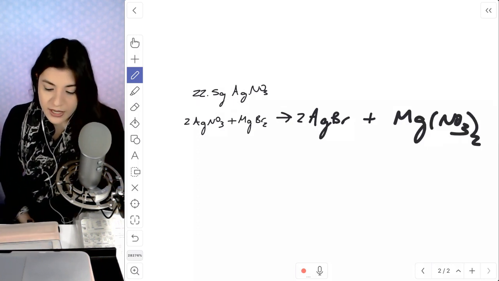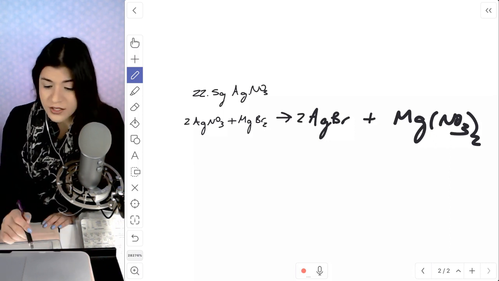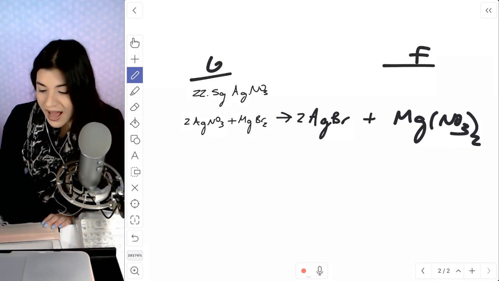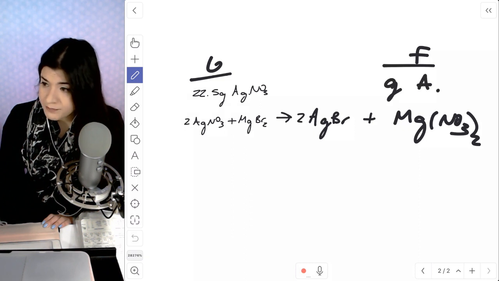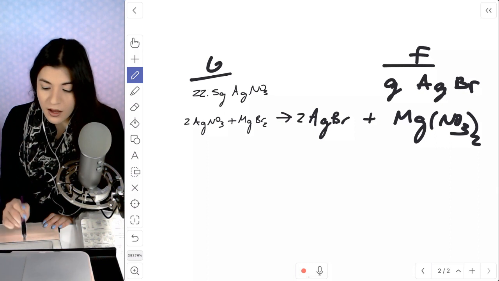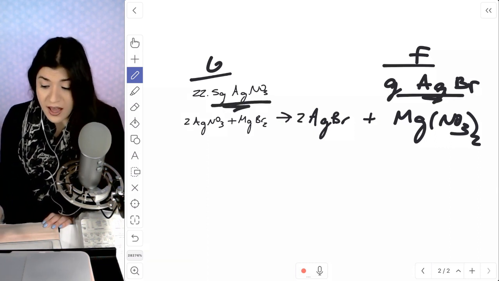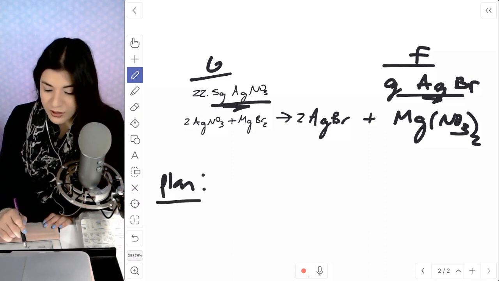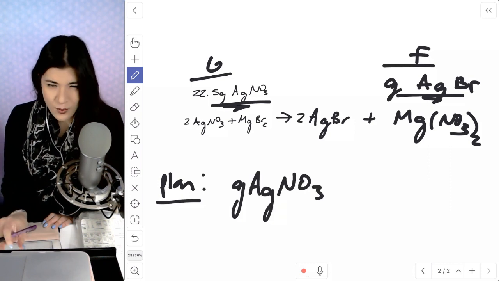Let's see what we got. So far, this is all that we're given. We're given 22.5 grams of silver nitrate, and so this was our given. We're asked to find the mass, so really grams of silver bromide. So we're going from grams of silver nitrate to grams of silver bromide. Let's build a plan. We're going to start off with grams of silver nitrate because that's what we're given. We always start with what we're given.